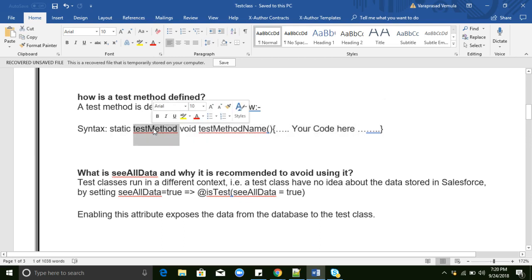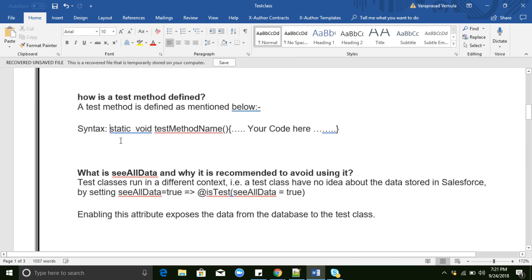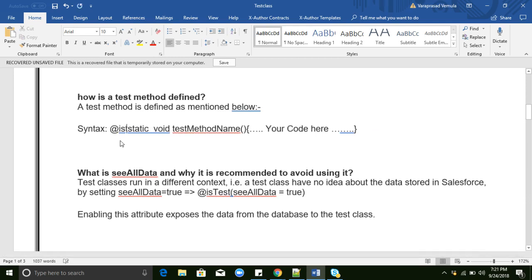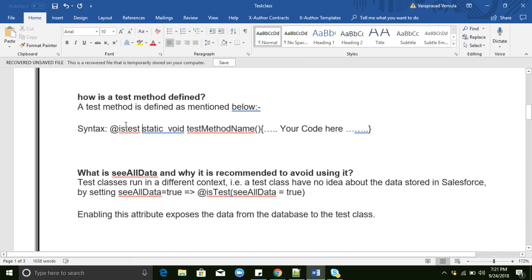Otherwise, you can skip this testMethod and write @isTest here. Both are the same. So you can use @isTest or you can use the testMethod keyword. Both are the same. You can use anything based on your convenience.